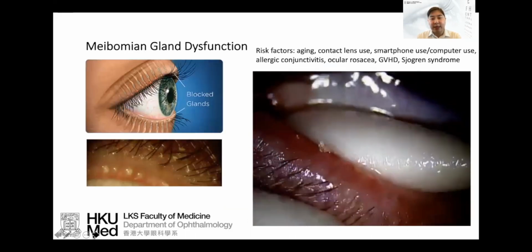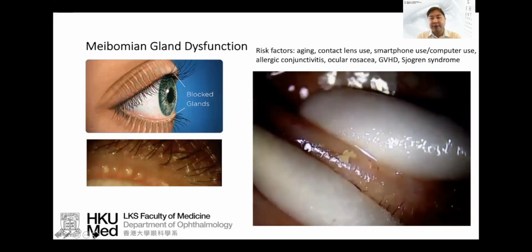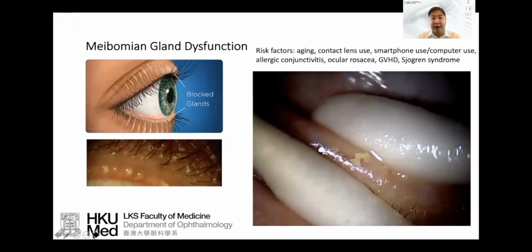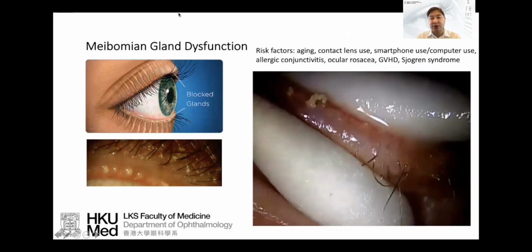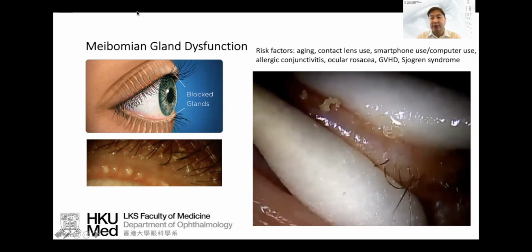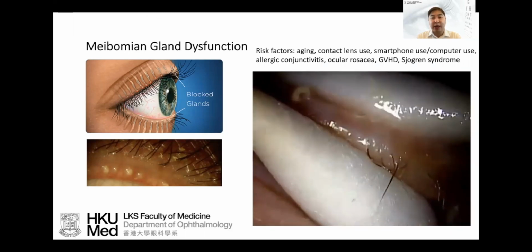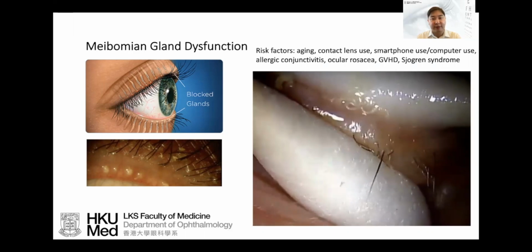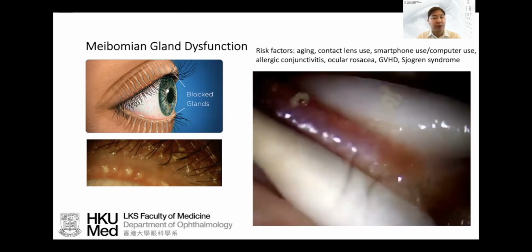Now, this is an interesting condition because meibomian gland dysfunction has been noted to be very highly associated with evaporative dry eye disease. And we do see that they have common risk factors such as aging, contact lens use, smartphone and computer use, inflammatory eye conditions such as allergic conjunctivitis and ocular rosacea, graft versus host disease, and Sjogren's syndrome.